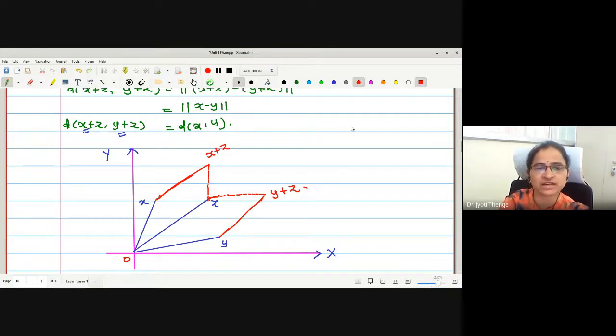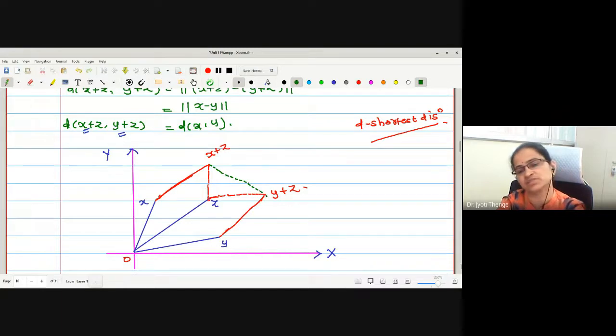Let us consider it as the shortest distance. What is the meaning of shortest distance? Joined by a straight line. How to find the distance between these two points? Shortest distance is to join the two points by a straight line, and whatever the distance is, that is the shortest. It is not looking like a straight line; you try to assume this as a straight line.